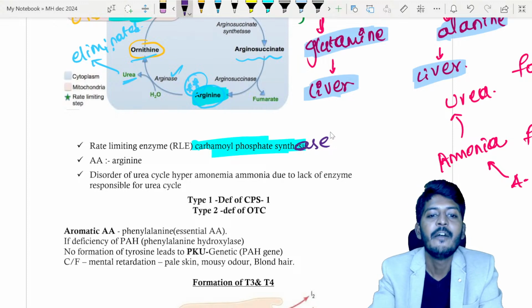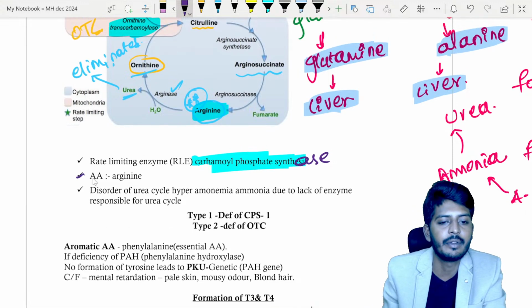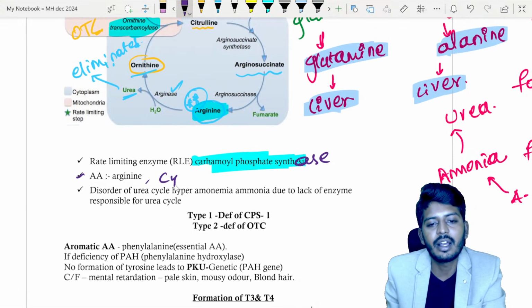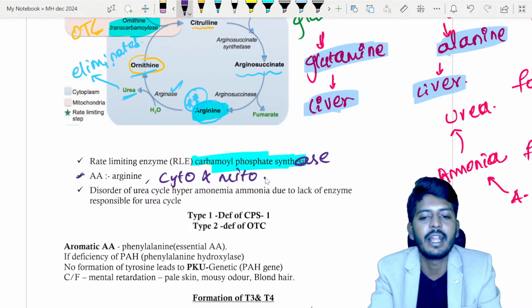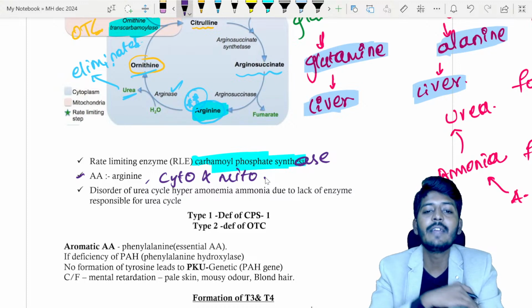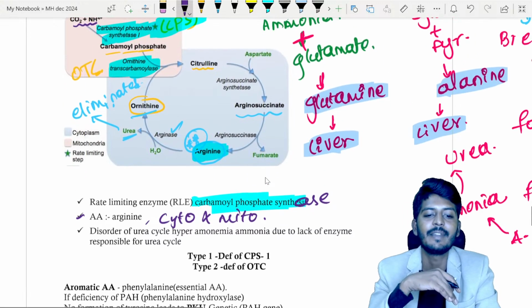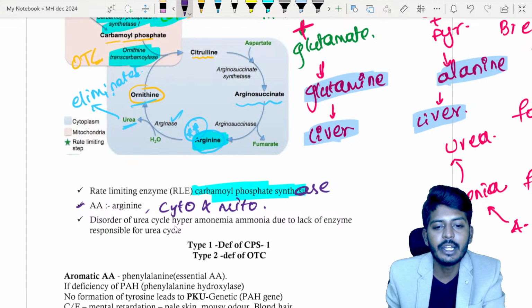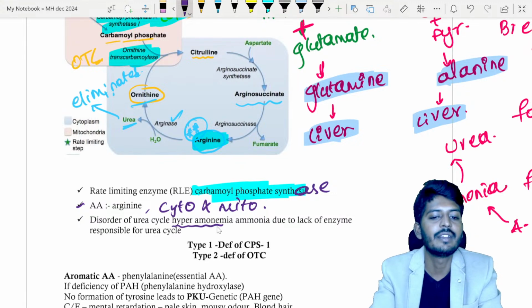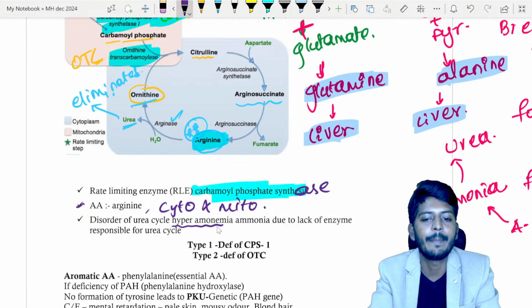Carbamyl phosphate synthase. Which amino acid is responsible? That is your arginine. And they will ask you, it occurs in both cytoplasm and in the mitochondria. So if at all there is a defect of the enzyme, if there is a lack of enzyme, it will lead to hyperammonemia. So disorders of urea cycle lead to hyperammonemia.